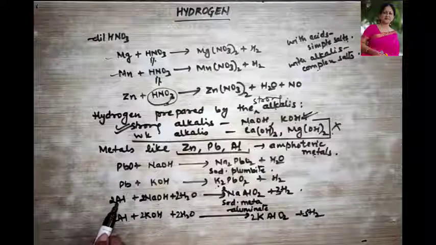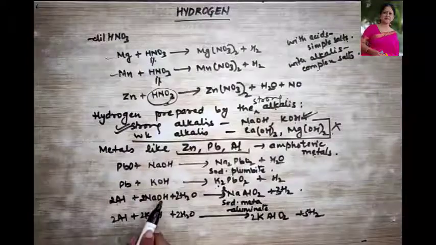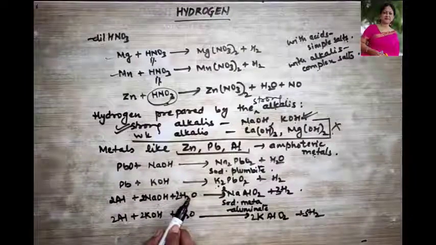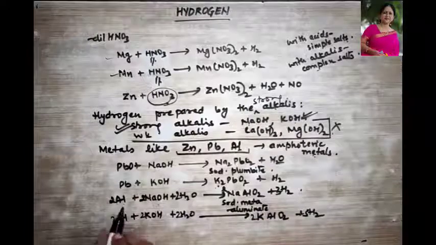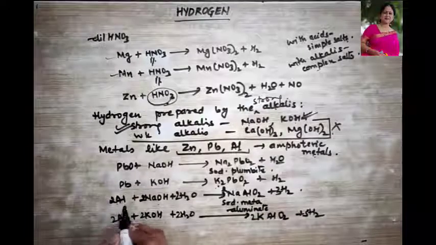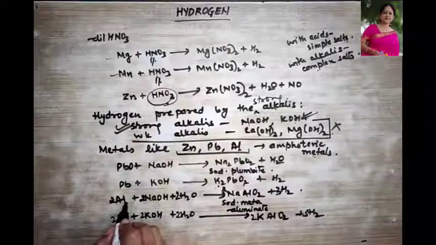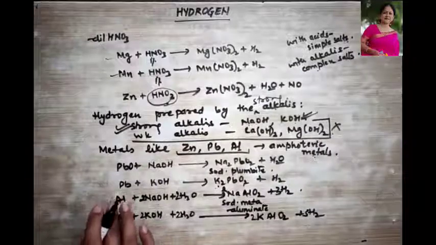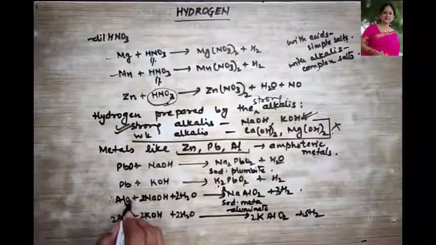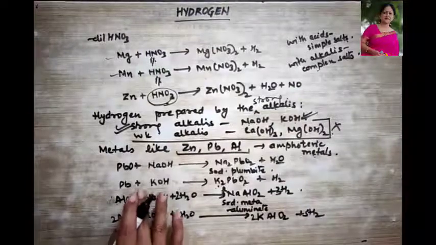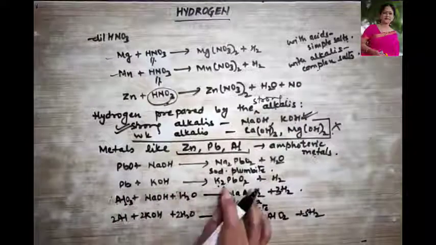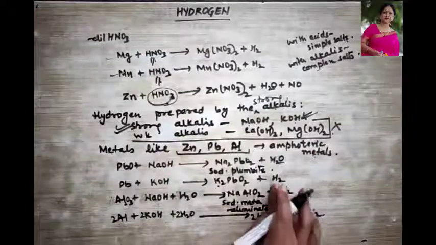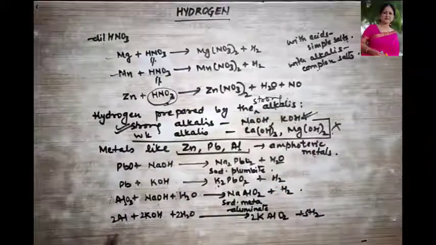Clear? Similarly, aluminium, when treated with sodium hydroxide or water, is forming what? Hydrogen gas. But if I convert this to an oxide, say Al2O3, now I am not balancing it just now. Okay, so now look over here.